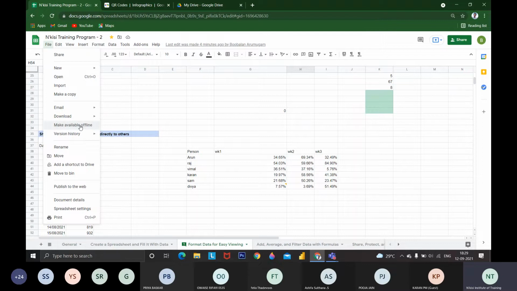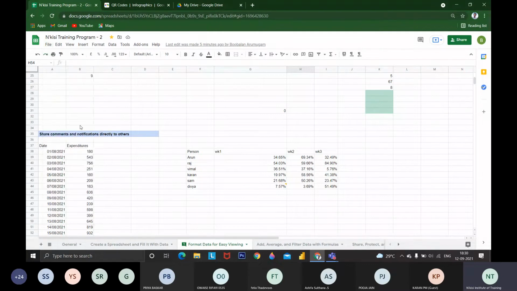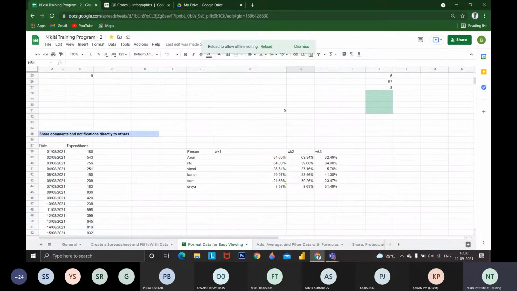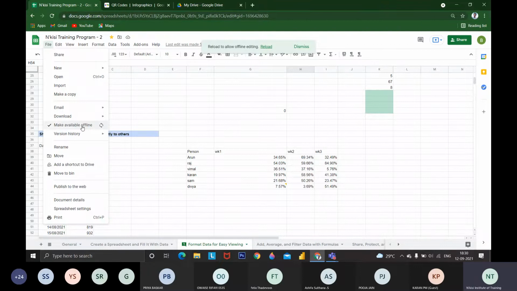If you want to make it available offline, if I'm going to work offline, I can turn on offline mode, and until my network comes back, everything will be recorded offline. If I want to turn off my data and work offline, we can work offline. Everything will be done offline. Same features, nothing will be different.